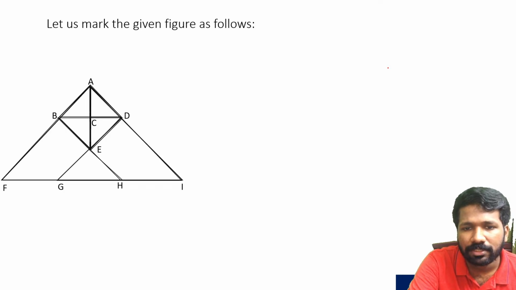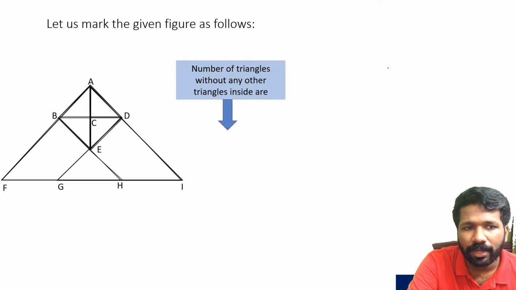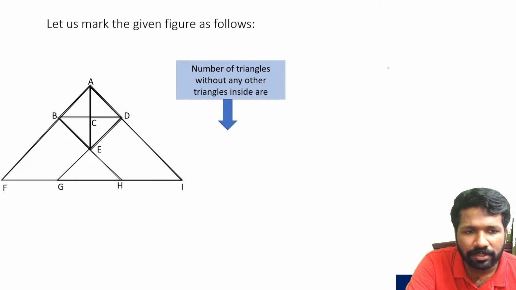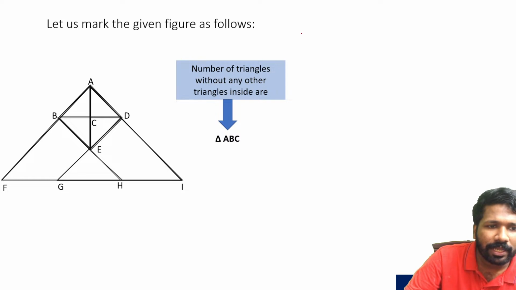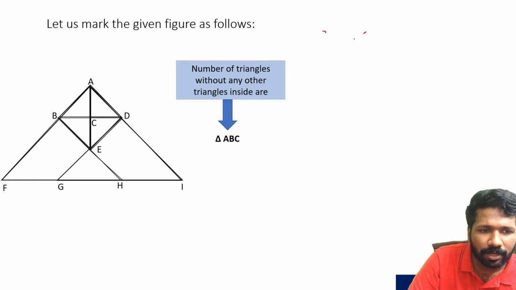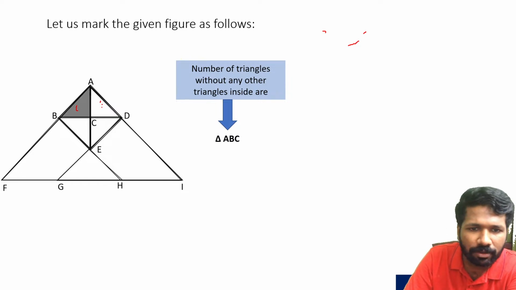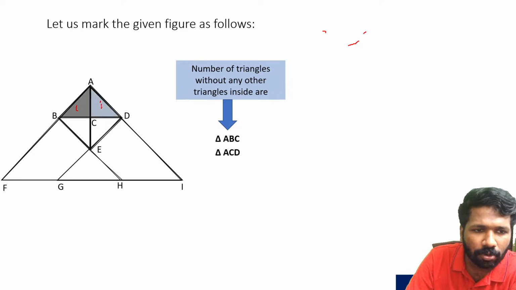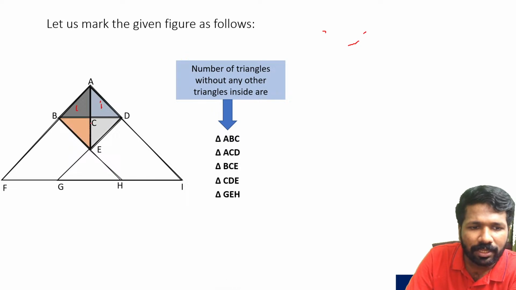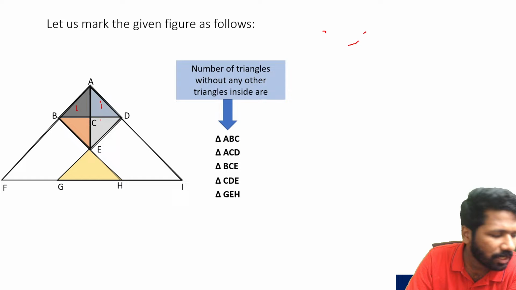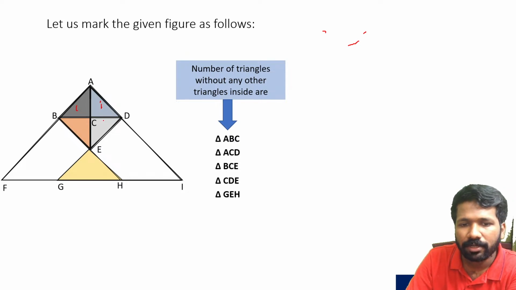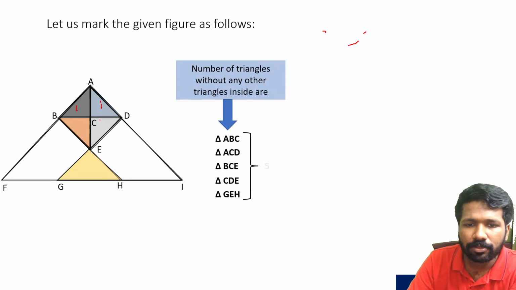Number of triangles here. For convenience I will mark this A, B, C, D, E, F, G, H, I. Now ABC is a triangle. Now the non-overlapping ones you can count. ABC. ACD is a non-overlapping triangle. BCE is a non-overlapping triangle. CDE is a non-overlapping triangle. GHE is also a non-overlapping triangle. So 5 non-overlapping triangles already.